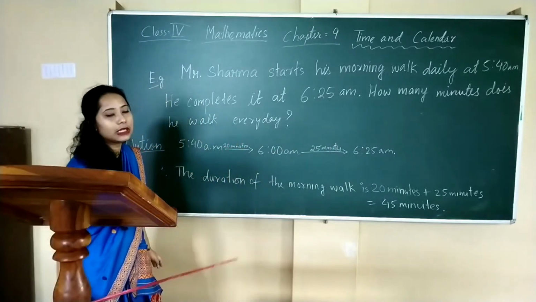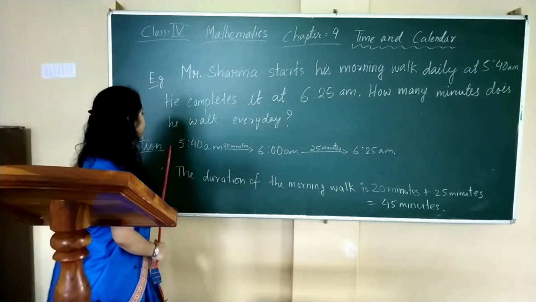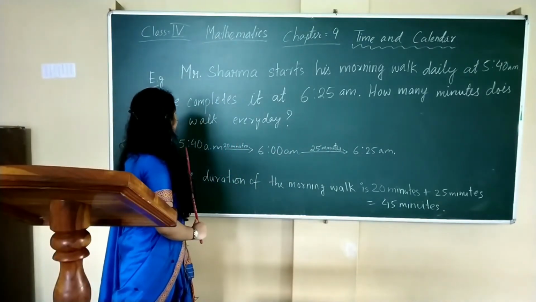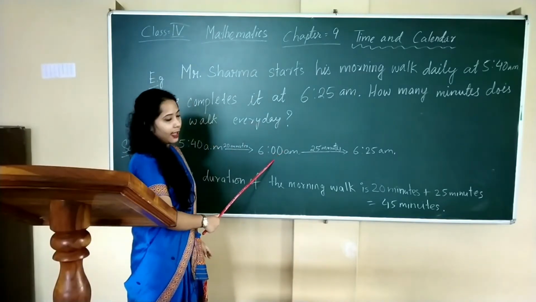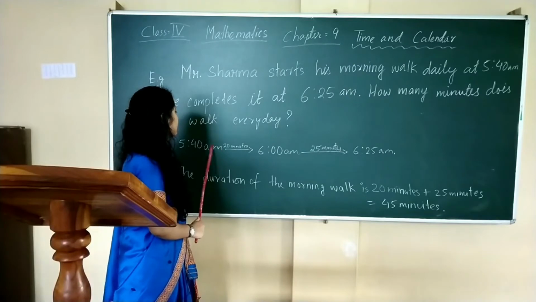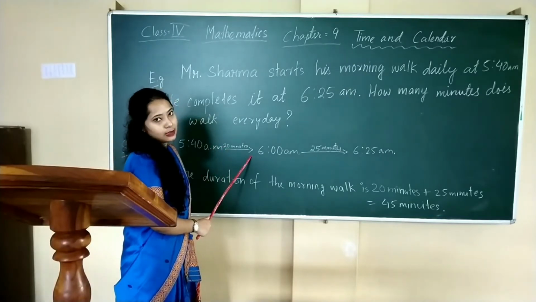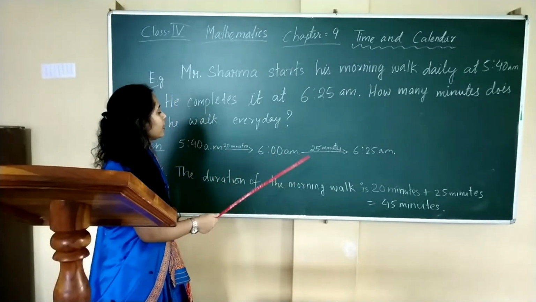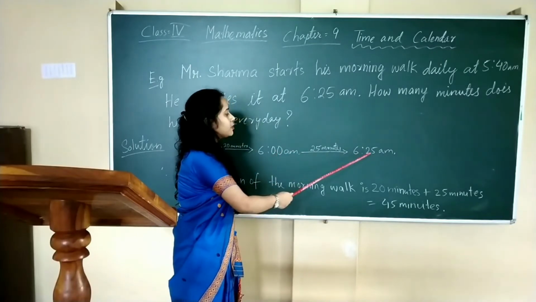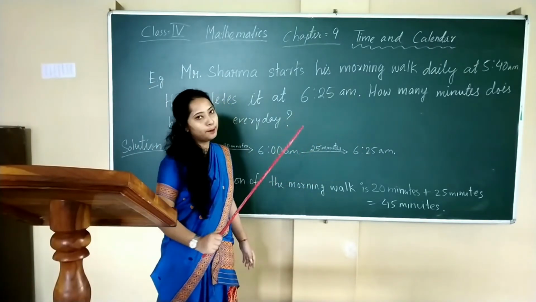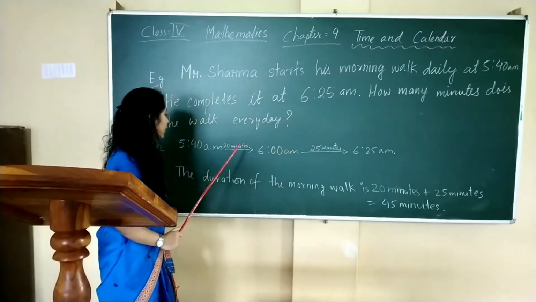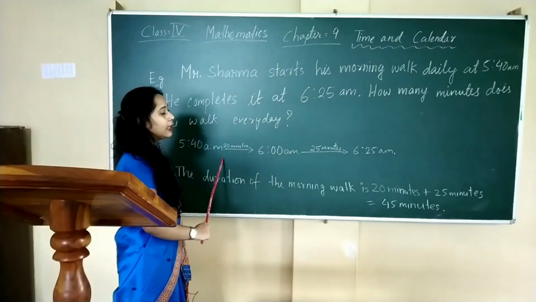Now how will we see the duration? Okay. Now from 5:40 AM to 6 AM, it is 20 minutes duration. Now from 6 AM to 6:25 AM, it takes 25 minutes. So we will calculate it.